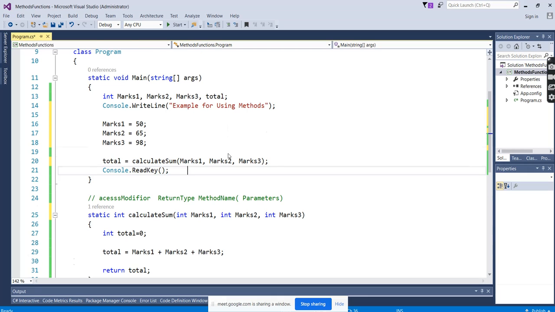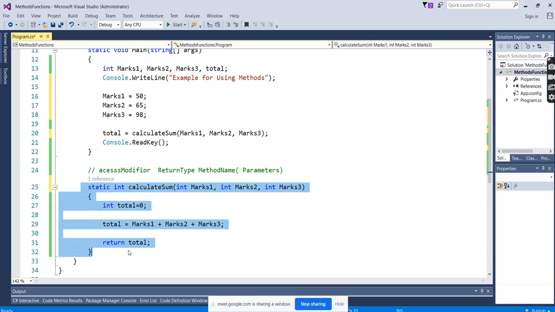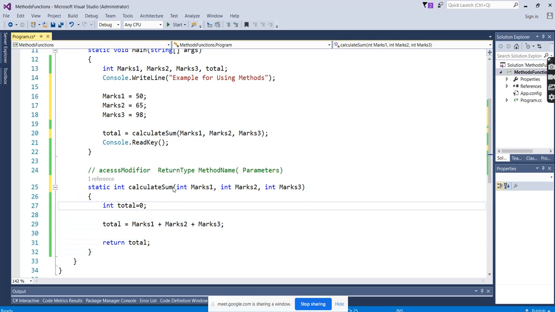Okay. But here when you're calling the function, we have to mention the data type, because this calculate sum is independent, right? As of now, it doesn't know which variable is going to come, which data type is going to come. That's the reason in the calling function we have to mention the data type. Okay boss, I'm using 3 parameters and they will be of integer type. So in the calling function we have to mention data types.